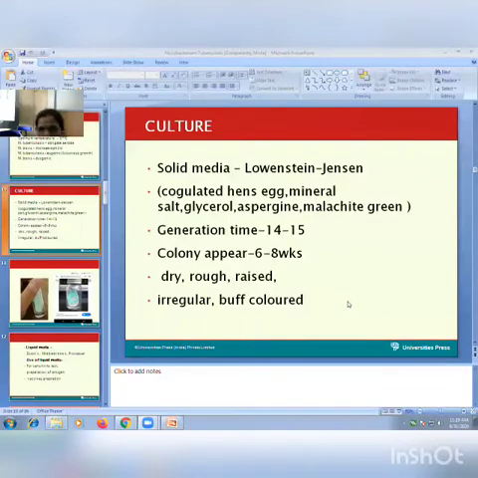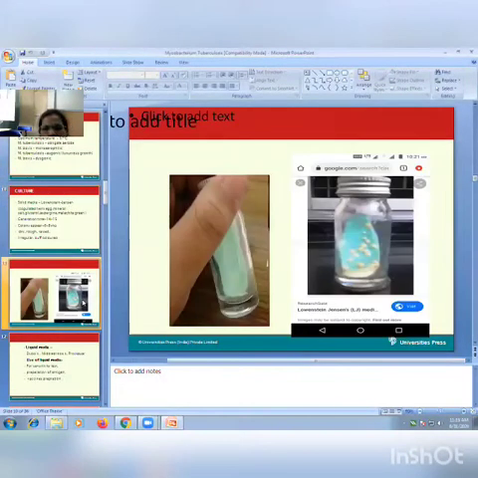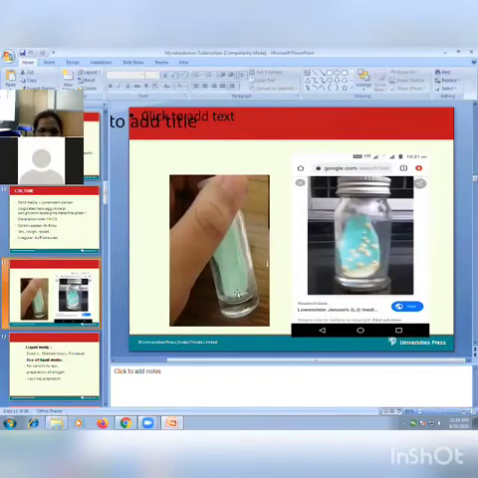This is the LJ culture medium. Small glass bottles are there. These culture mediums are not kept in dishes, which we have seen for the other bacterial culture plates, because a long period is required to grow, so the culture would become dry. That's why these culture mediums are prepared in bottles with a cap.